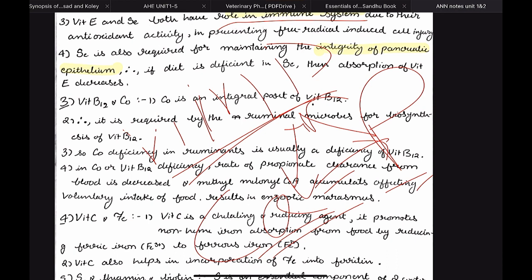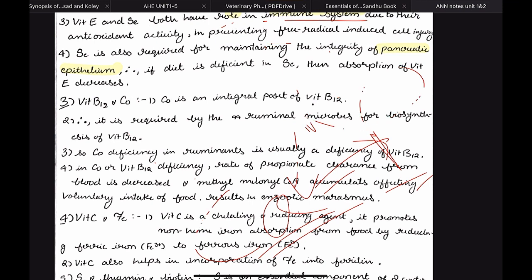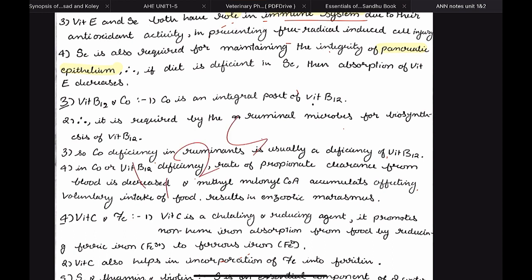Okay, so it is very simple. It is basically a physiology question. So vitamin D is responsible for the absorption of calcium in the intestine. Calcium absorption is promoted by vitamin D, and the active form of vitamin D is 1,25 dihydroxy cholecalciferol. And for the formation of this 1,25 dihydroxy cholecalciferol, or we can say the activated form of vitamin D, we require a hormone that is PTH, parathormone or parathyroid hormone. And this parathyroid hormone is released by parathyroid gland.